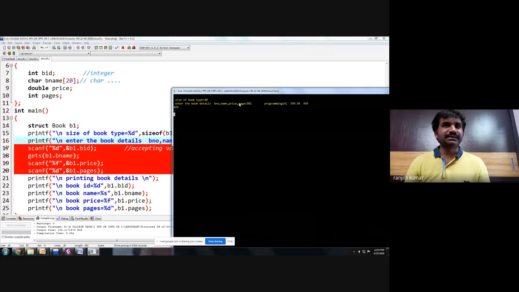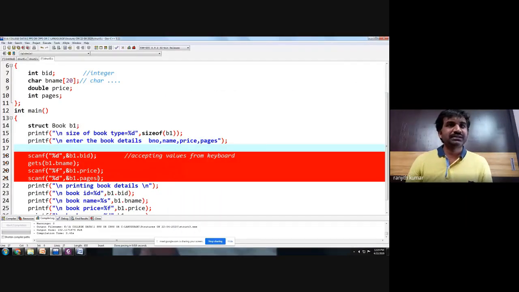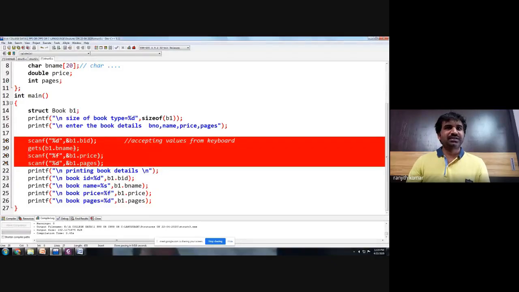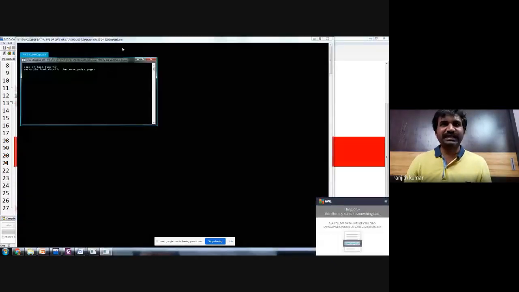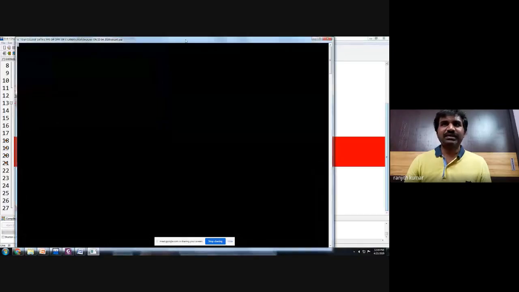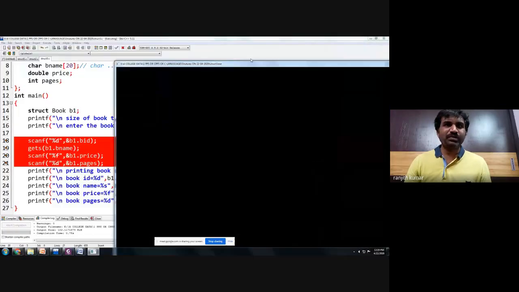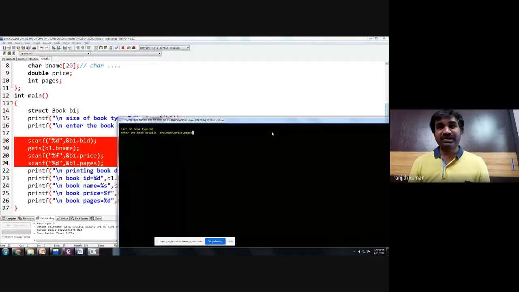I think it is accepting continuously. How many values is it taking? One value, two values, three values, and four values, and it is printing the details. I think gets will terminate only after Enter. Let me enter one more time. No problem, until we get an output, let us execute.